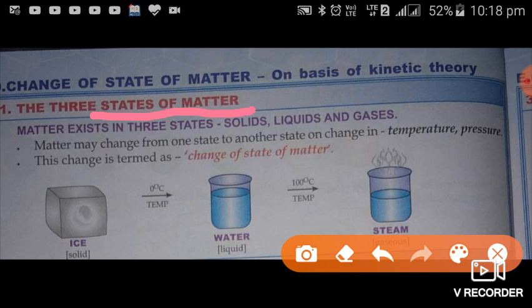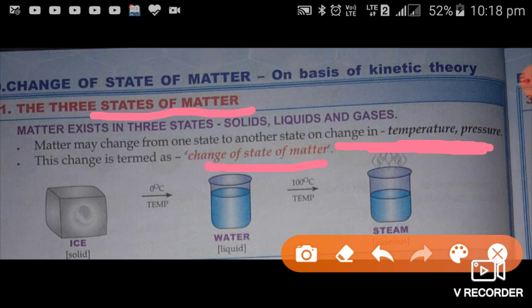Already in one video I have explained that matter can exist in three states: solid, liquid and gas. Matter may change from one state to another on changing temperature and pressure. Very important term: these two factors are there through which we can change the state of matter, either by changing temperature or by changing temperature as well as pressure simultaneously. This change is termed as change of state of matter.